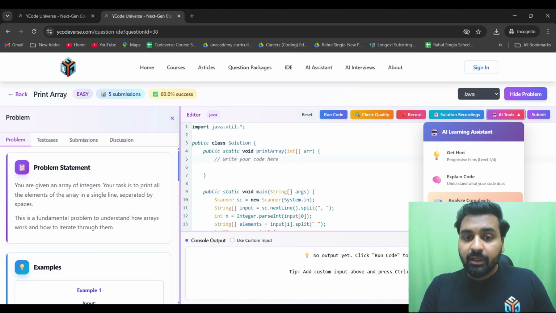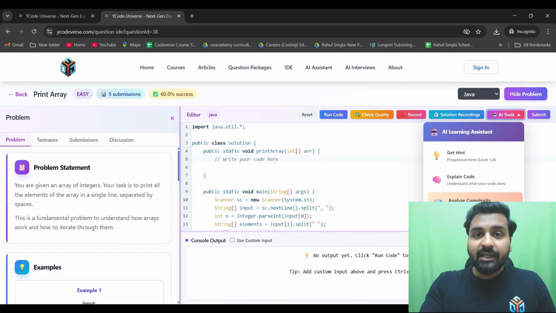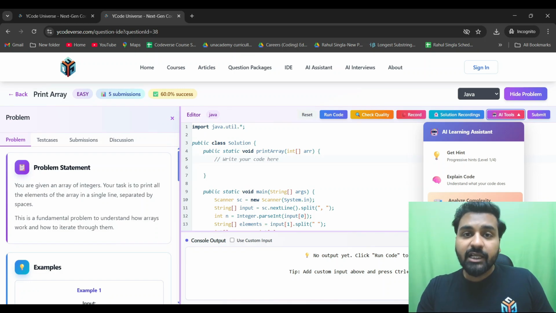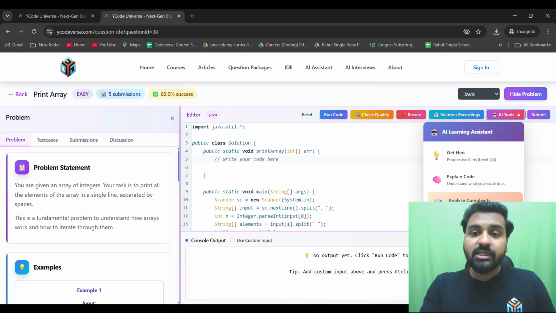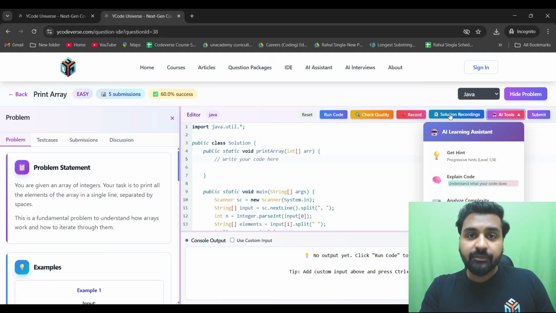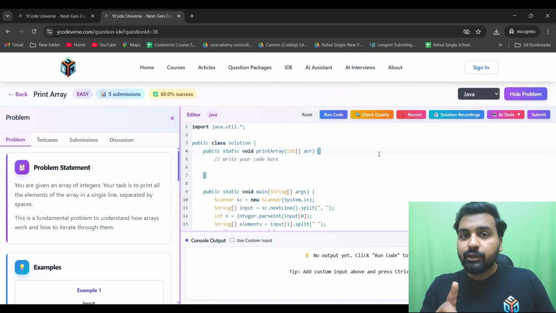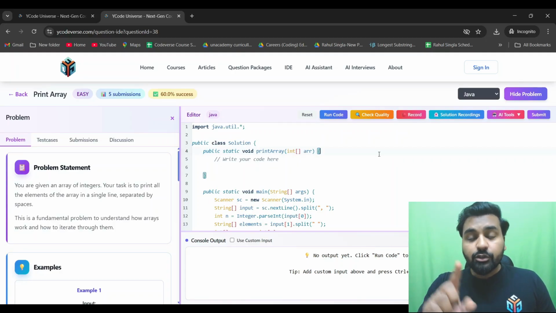Sometimes we don't know the code that we have written, what is the time complexity of it. When you are practicing it, you should know that, right? First of all, you should analyze it yourself, and then you can also analyze with the help of AI as well, and this will give you the correct answer. So these are the tools that we have implemented. You can record your session as well, and after that you can see that as well. You can check the quality of code as well, because this is very important for companies like Google and other big companies. They see the quality of code as well, not just the submission, right? So this is also very important. So all these features you can use.